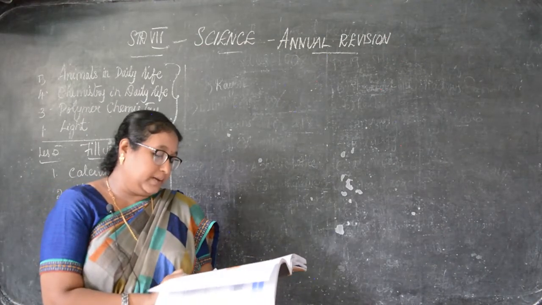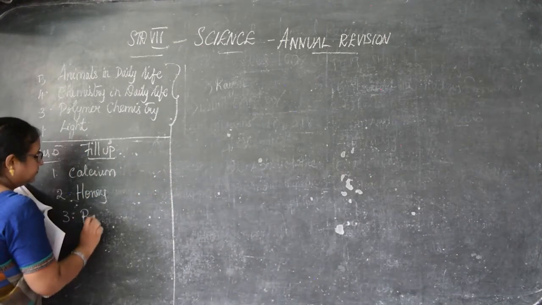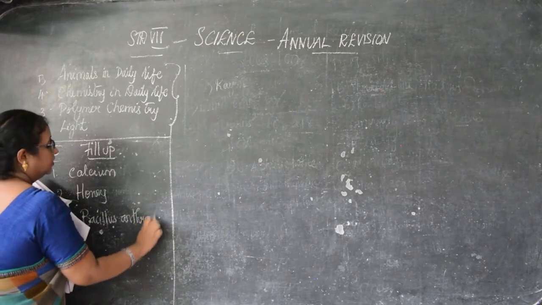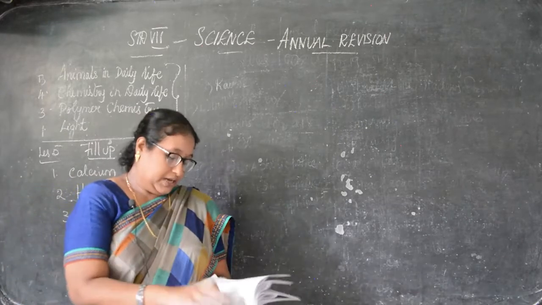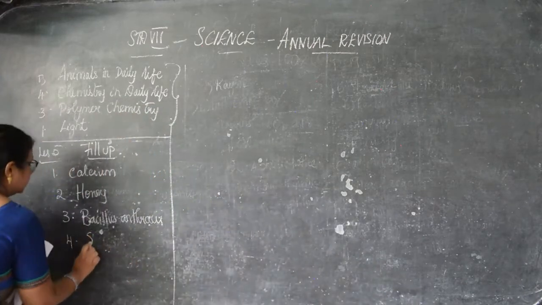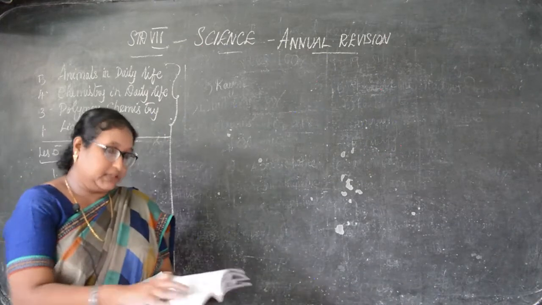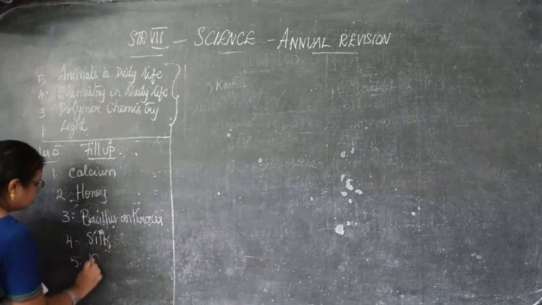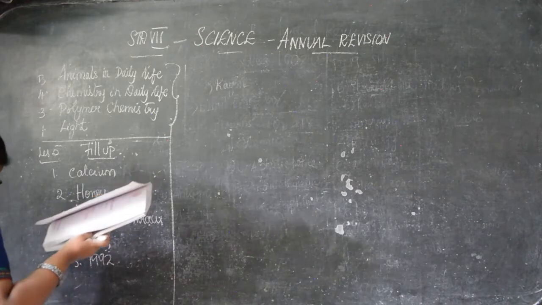Anthrax is caused by Bacillus anthracis. Okay, take down neatly, children, without making any spelling mistakes. Fourth, dash is the strongest natural fiber, silk. Then fifth one, peace silk. Peace silk was produced in the year 1992. Okay, this was from your fifth lesson.